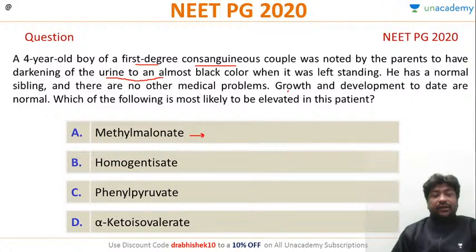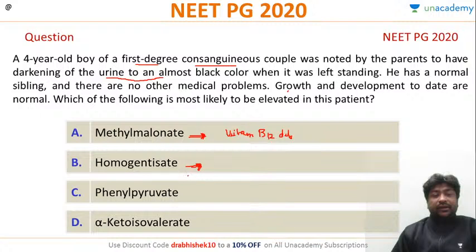Methylmalonate. Can anyone tell me in what diseases you will have methylmalonate elevated in the patient? Very good, most of you have got this correct. It is elevated in vitamin B12 deficiency. Very good.